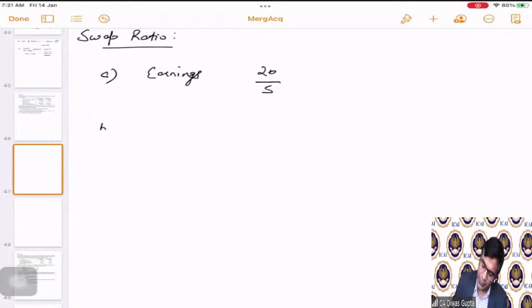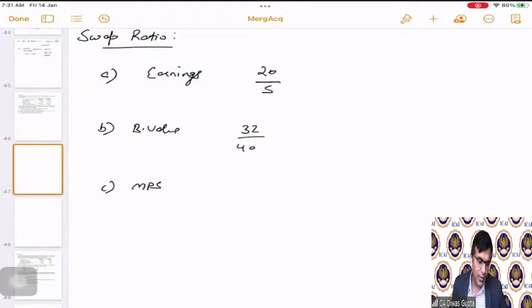20 divided by 5. Then B is actually the book value. Book value is 32 by 40. And C is the MPS. MPS basis it is 100 divided by 50. Correct? So this becomes 4:1, 0.8:1, and this becomes 2:1.